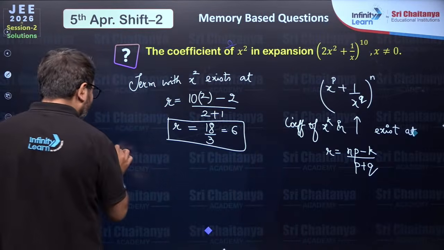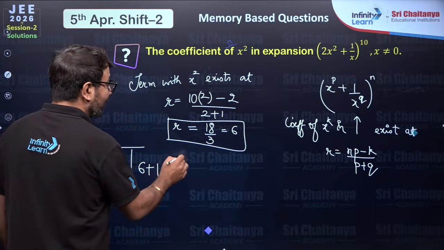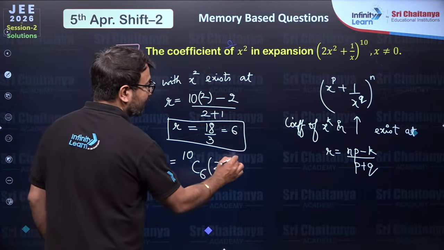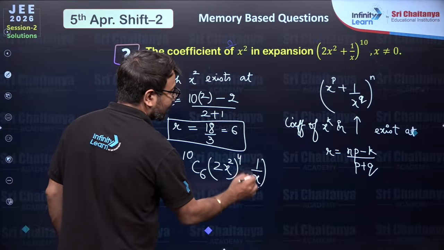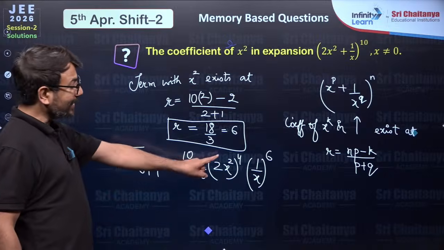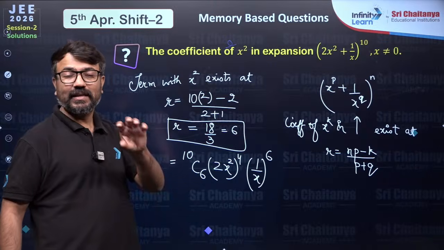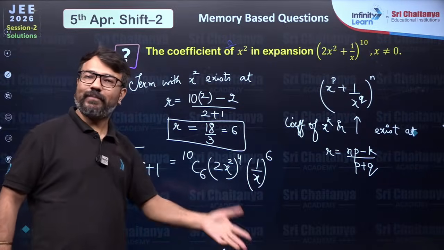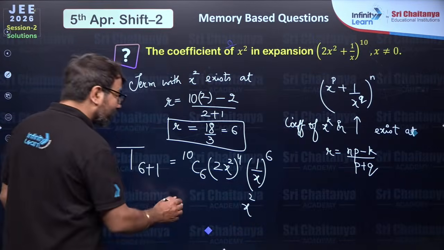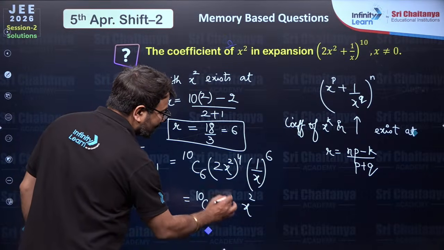Now, let's say if you have to get the term number 6 plus 1, T(r+1) is the formula. So you will apply nCr, then the first term is raised to the power n minus r, and the second term is raised to the power r. Over here you will see that x square raised to the power 4 is x power 8, and x raised to the power 6 is x power 6. So x power 8 divided by x power 6 is x square. So we are getting x square only as the variable part. However, if you see the coefficient, it will be 10C6 into 2 raised to the power 4.